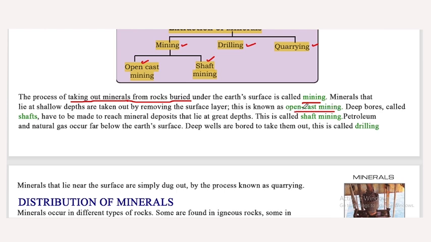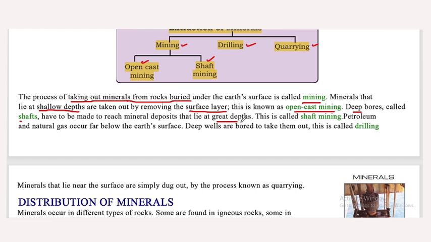So what is open cast mining? Minerals that lie at shallow depths are taken out by removing the surface layer. They only need to remove the surface layer and they get the mineral. This is called open cast mining. Now, deep bores called shafts have to be made to reach mineral deposits that lie at great depth.